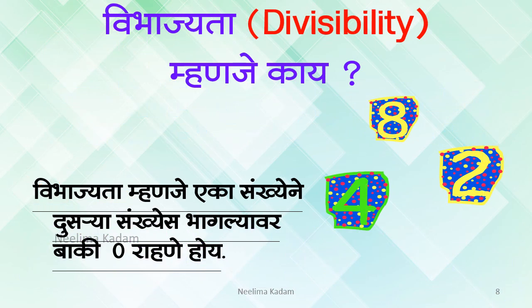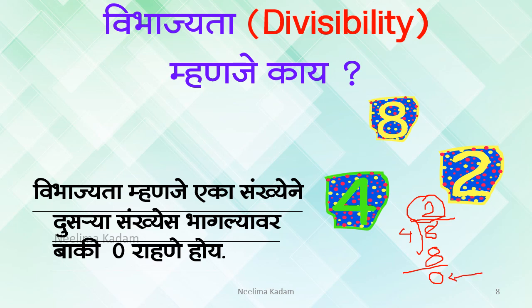बालमित्रांनो, what is divisibility? विभाज्यता म्हणजे काय? या ठिकाणी 8 या संख्येला 4 ने भागल्यानंतर, 8 divided by 4. If 8 is divided by 4, here 4 2s are 8 and the answer will be 0. So here we are getting this whole number and the remainder is 0.